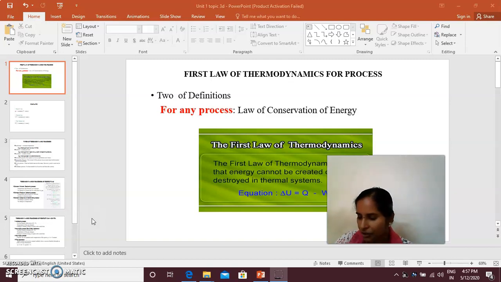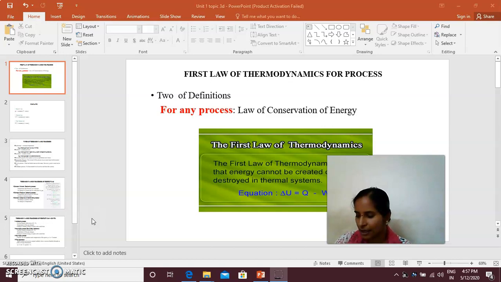Energy does not vanish, and it has the capability or ability to be converted into any form. No machine can produce energy without the corresponding input or expenditure of energy.